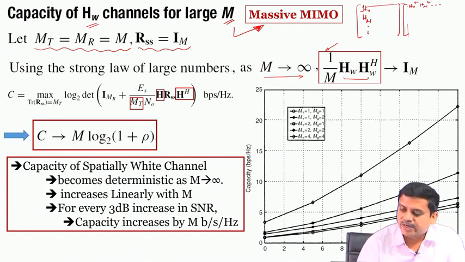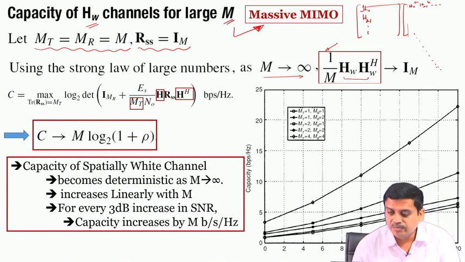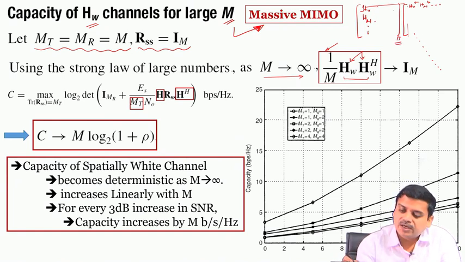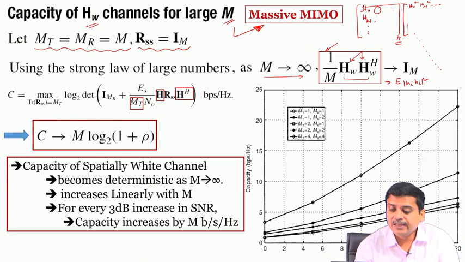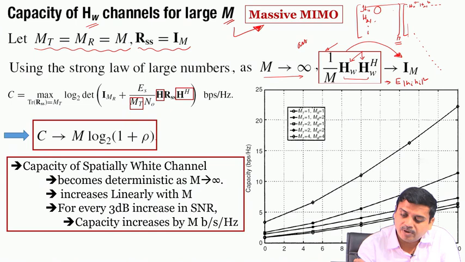When you multiply these matrices, you get diagonal terms which contain the product of the streams, and the off diagonal would be the cross terms. If it is spatially white with a large M, each of the diagonal entries would turn out to be almost the same as the expected value of |H_i|^2, and hence this matrix would turn out to be an identity matrix. This particular part you can check as an assignment for yourself.